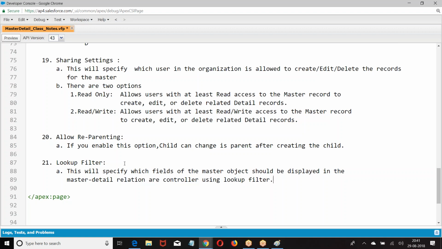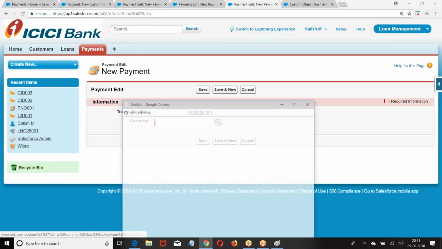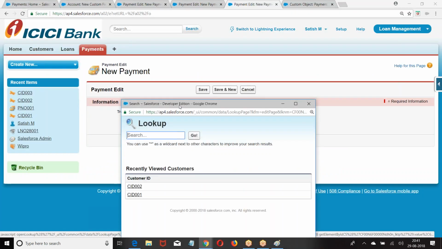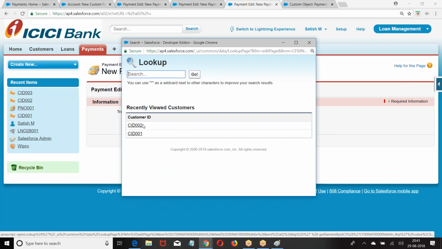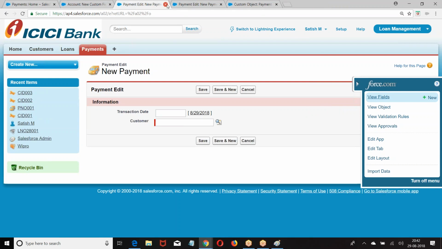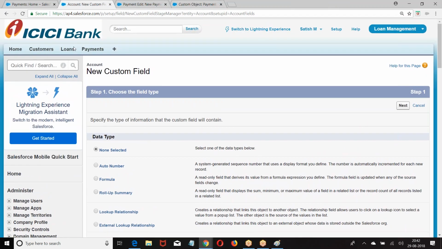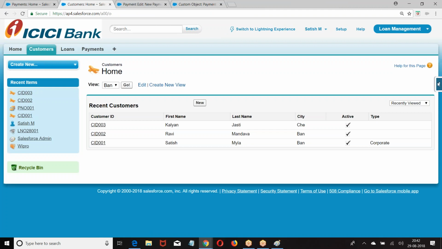When you're going to this, we're getting an option here. When you go to the relation, which field is getting displayed here? Only customer ID. While looking at this ID, I cannot identify the customer. So I want some other fields to be displayed. If you remember yesterday, we have seen about search layout, right? So go to the object.